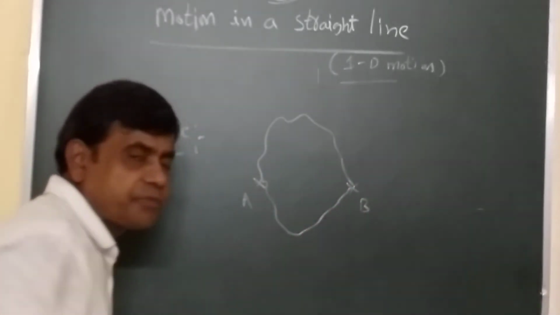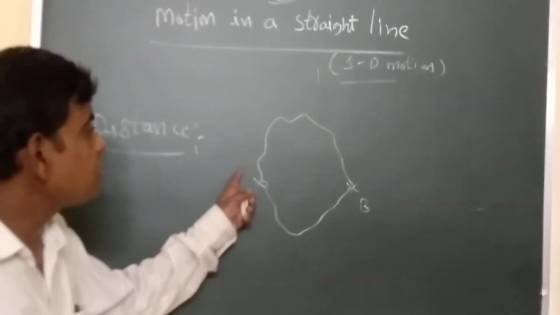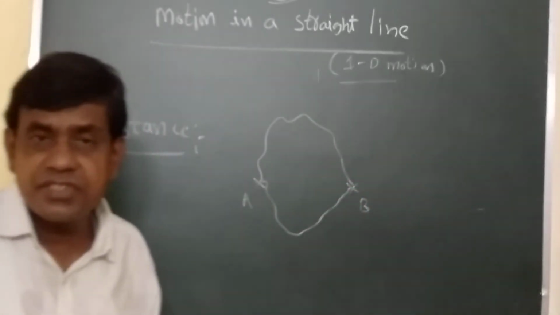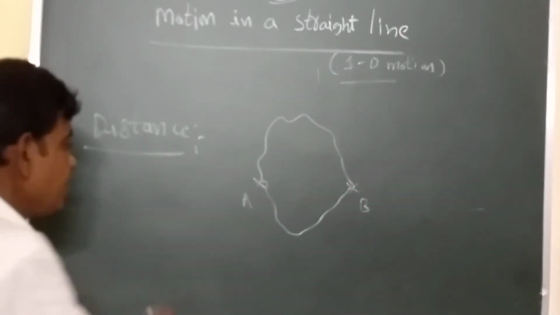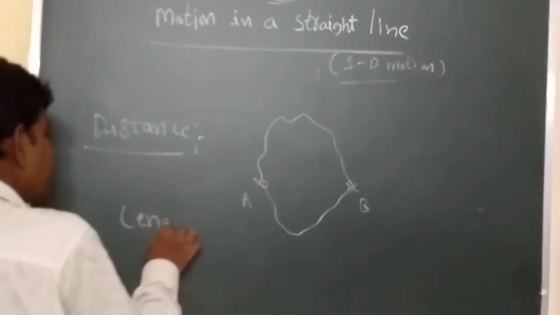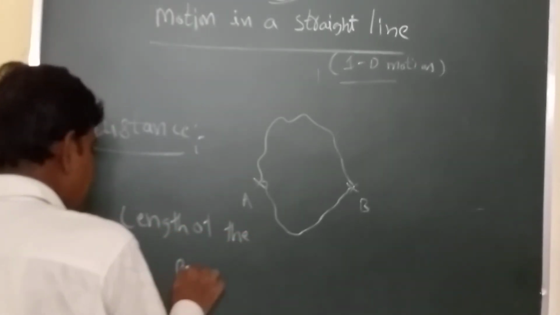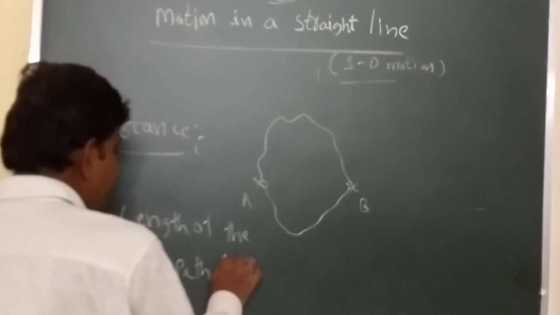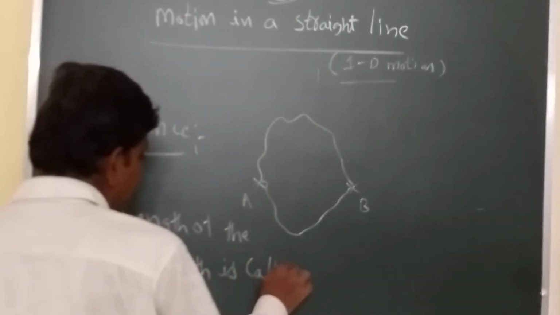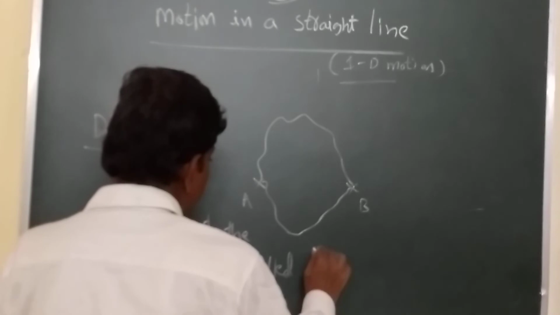So the length of the path is called distance. What is the distance? Length of the path.